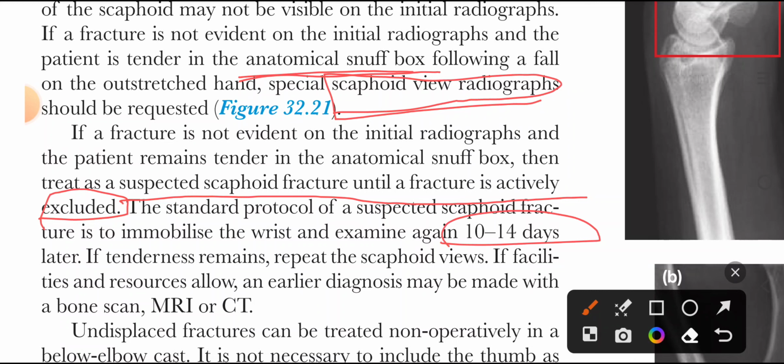Now, with modalities like CT scan, MRI and bone scan, we can also diagnose scaphoid fractures early. And if we don't have these facilities, then repeat the imaging after 10 to 14 days.